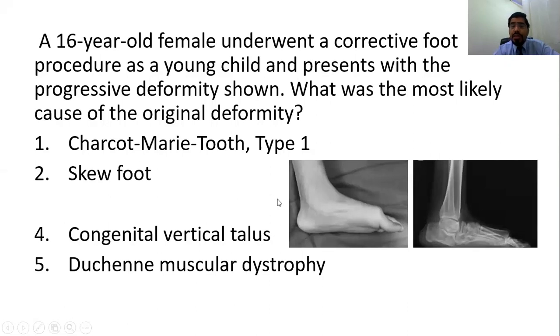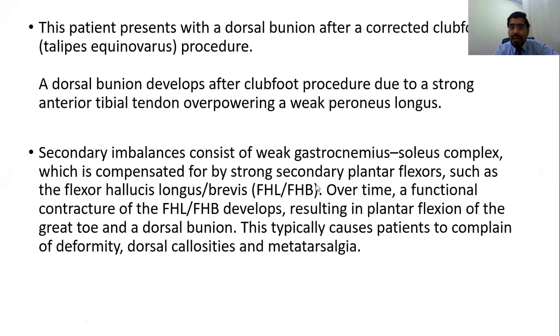So as you all can see, the examiner is asking about a 16-year-old female. She has undergone a corrective foot procedure when she was a young child, and now she presents with a deformity. So there was some procedure, and the correct answer was talipes equino. Whereas first of all, you have to diagnose what this is. This is dorsal bunion. Why does it develop? There is imbalance between forces. And what is the imbalance? I have mentioned here in the explanation that this is the imbalance that causes the dorsal bunion, and most likely it develops after talipes equinocavovarus CTV.